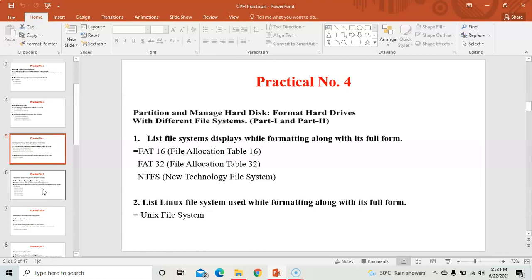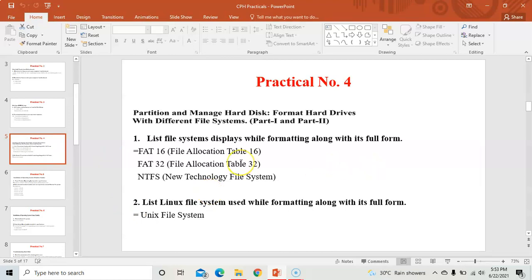So partition means if your hard disk is of 1 TB, then you need to partition it, right? For storing the data. Partitioning is dividing the hard disk to store the different kind of data. So there are different file formats, right? The first question is, list file system displayed while formatting along with its full form.